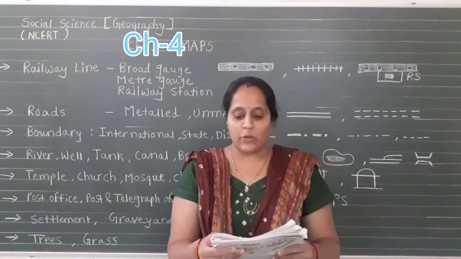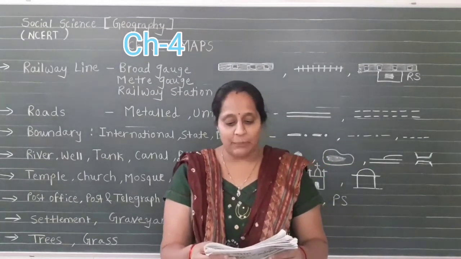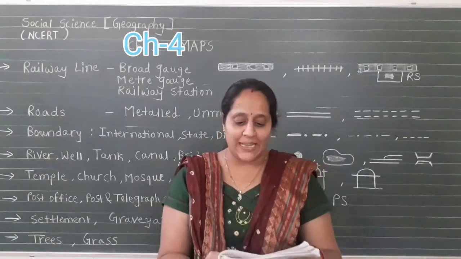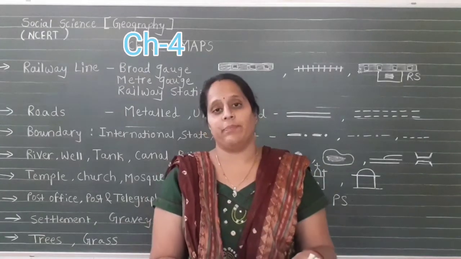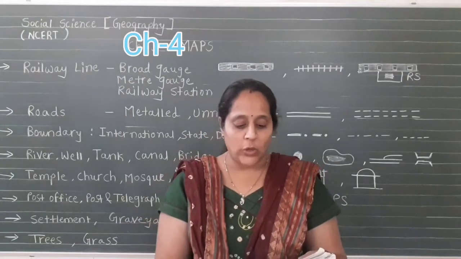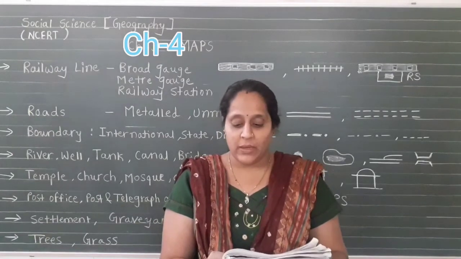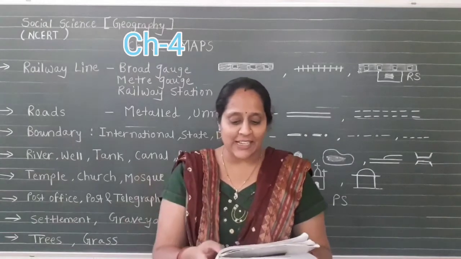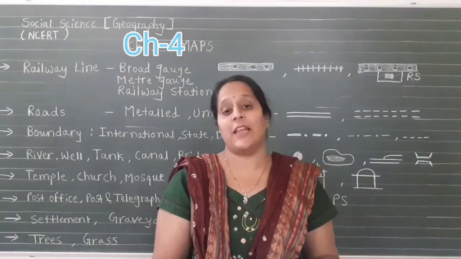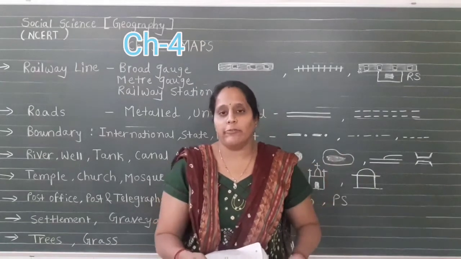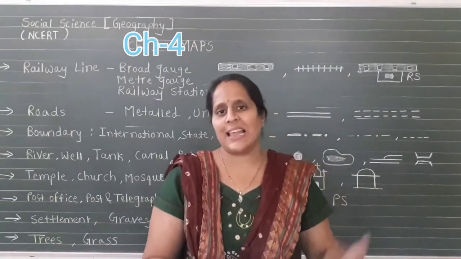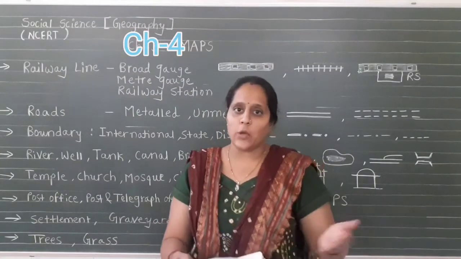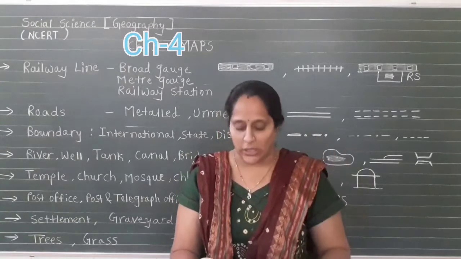These symbols give a lot of information in a limited space. With the use of these symbols, a map can be drawn easily and is simple to read. Even if you don't know the language of an area, and therefore cannot ask someone for directions, you can collect information from the map with the help of these symbols. For example, many foreigners who come to India use this type of conventional map. They use these symbols to find the exact location.